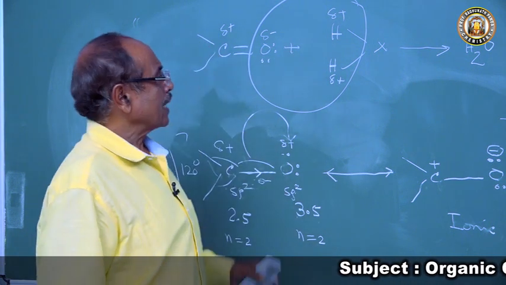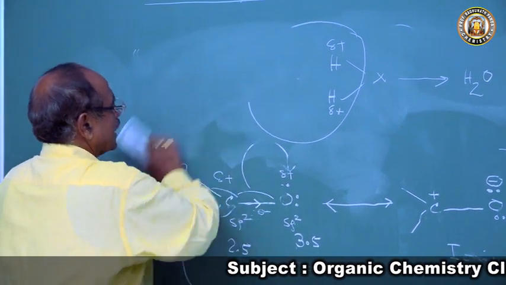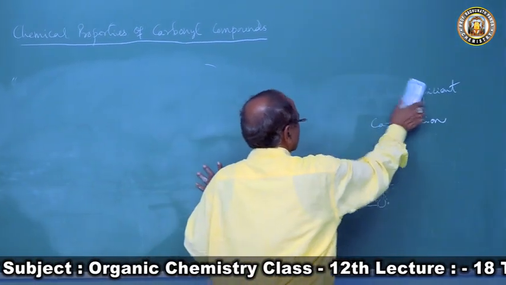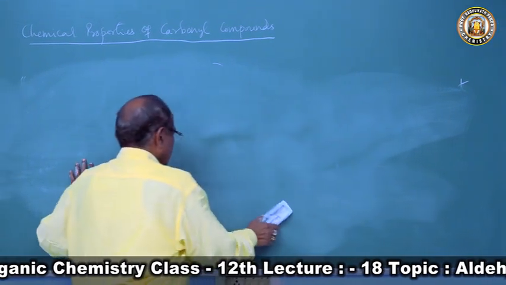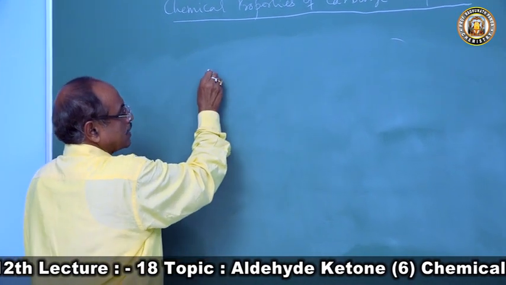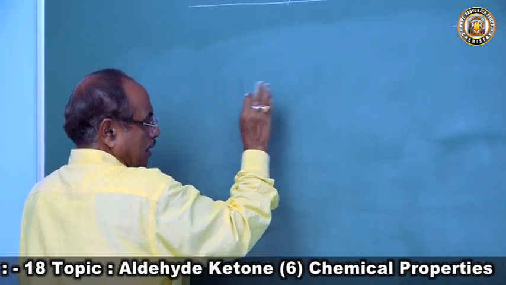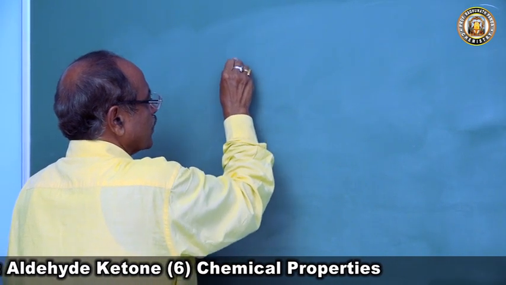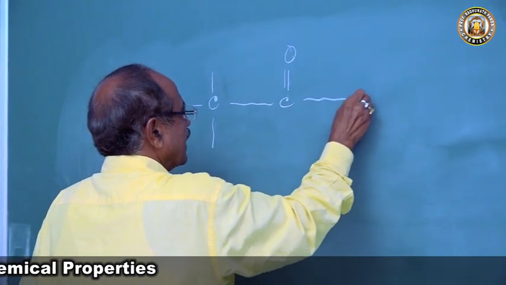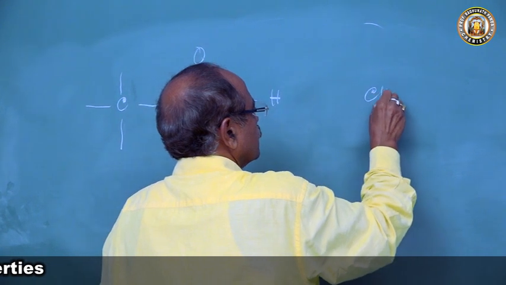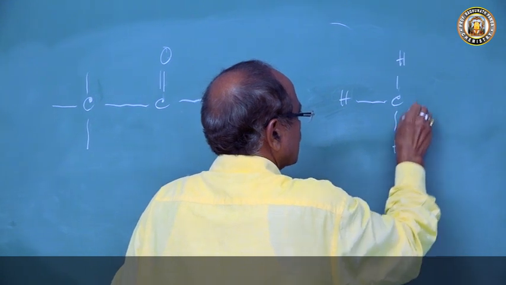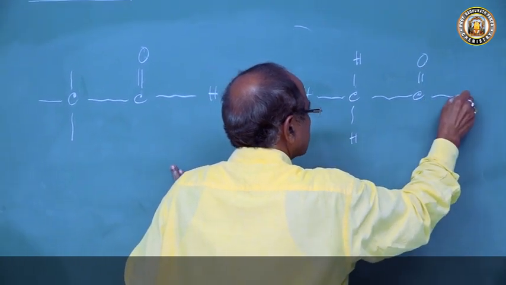Now let's come to reactions involving the hydrogen atom. When you come to acetaldehyde and acetone, it will be easy for me to explain if I take these two: H, C, H, H, C, O, CH3.